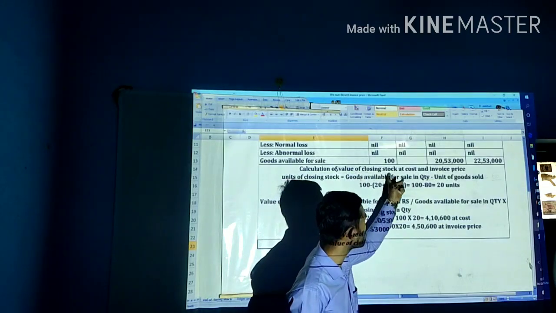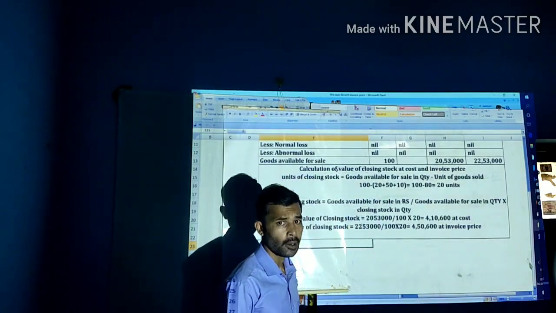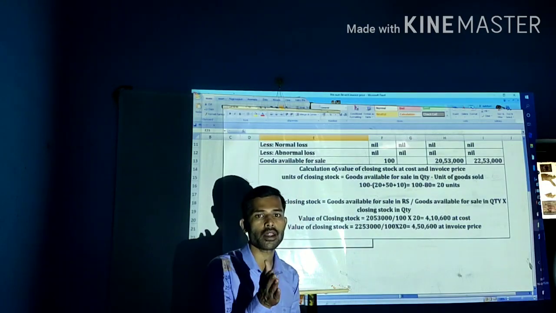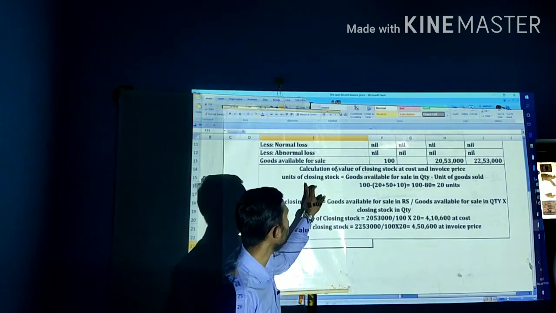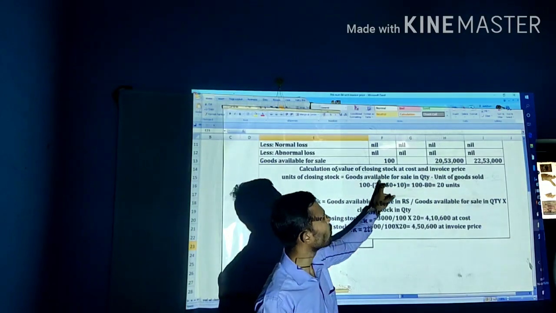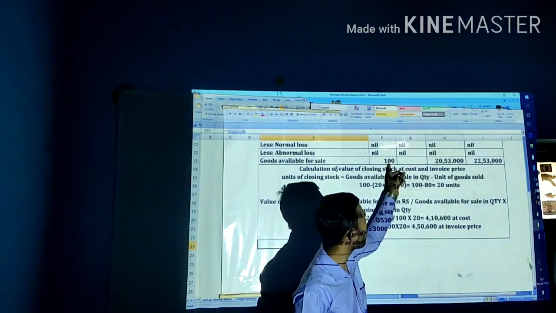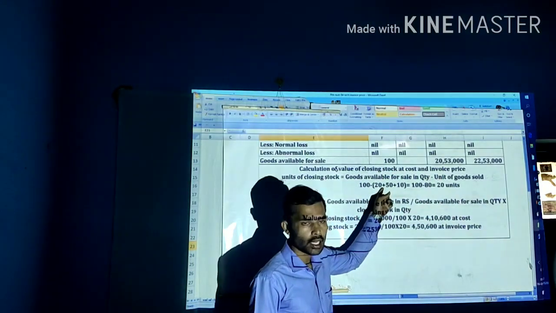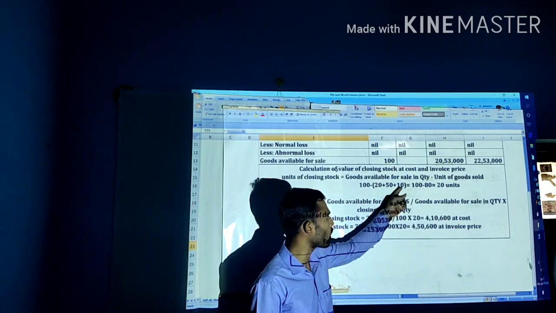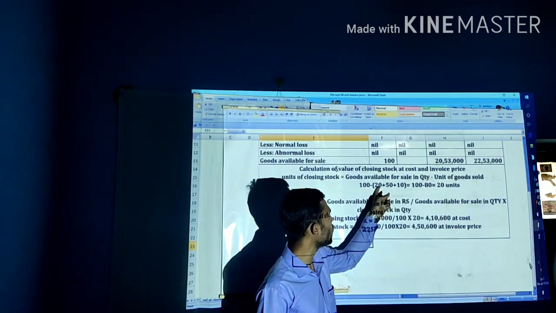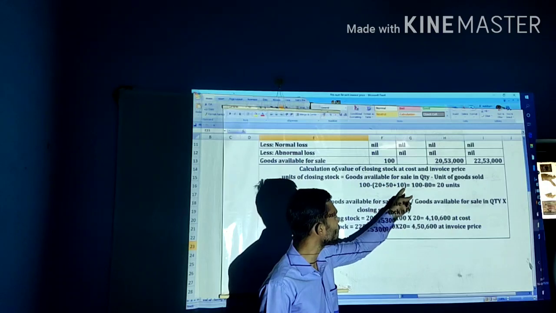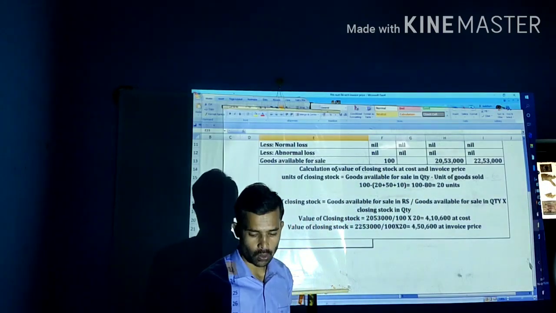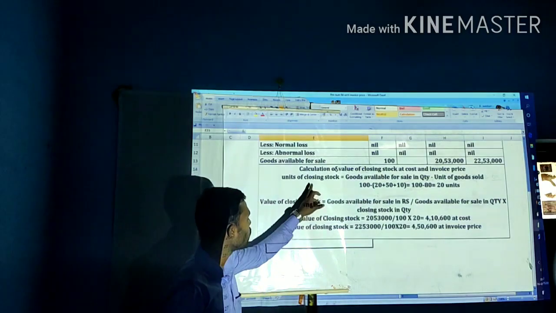Next, same in step number 2, that is the valuation of closing stock, a calculation of the value of closing stock at cost and invoice price. Before we calculate the value of closing stock, we have to know the quantity of the closing stock. Goods available for sale quantity is 100, and units sold are 20 in cash, 50 in credit, and 10 used for own use. So 20 plus 50, 70, 70 plus 10, 80, 100 minus 80, 20 quantity will be the closing stock.